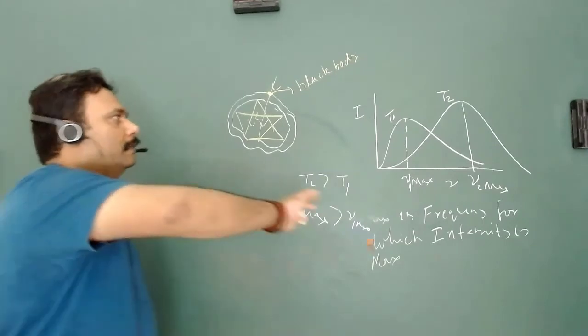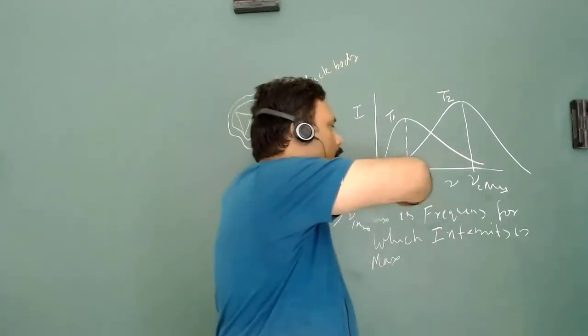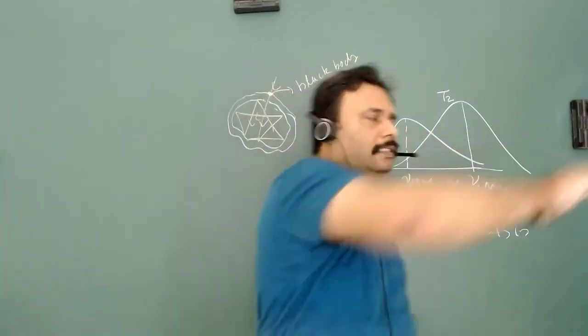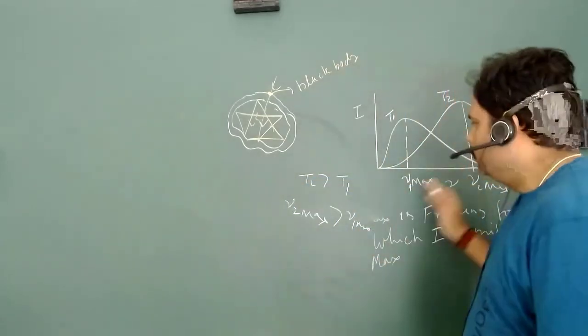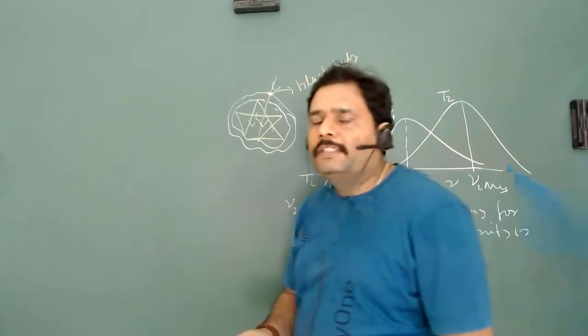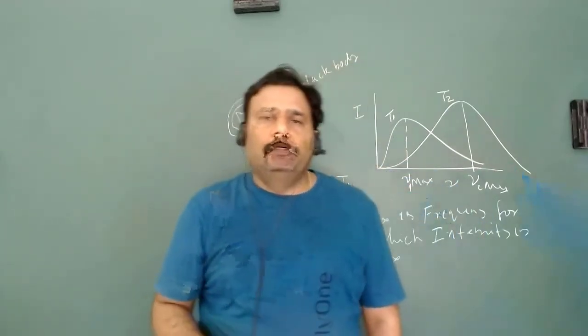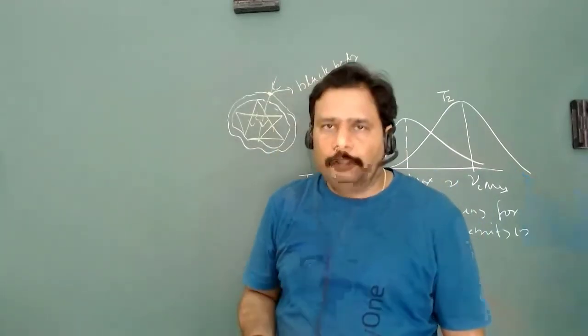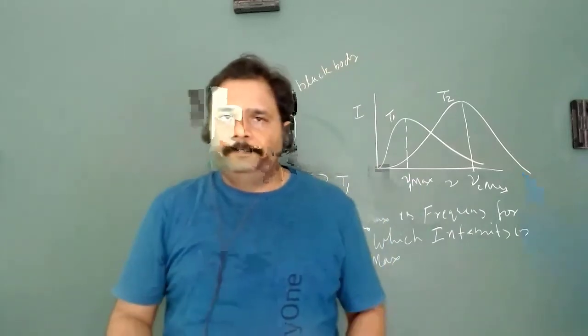So if temperature is increasing, nu max will shift towards right, and conversely the corresponding lambda will shift towards left. This is obvious because lambda is inversely proportional to nu.